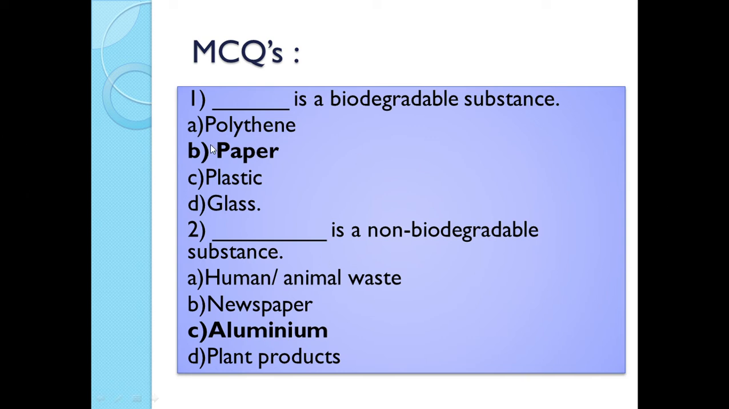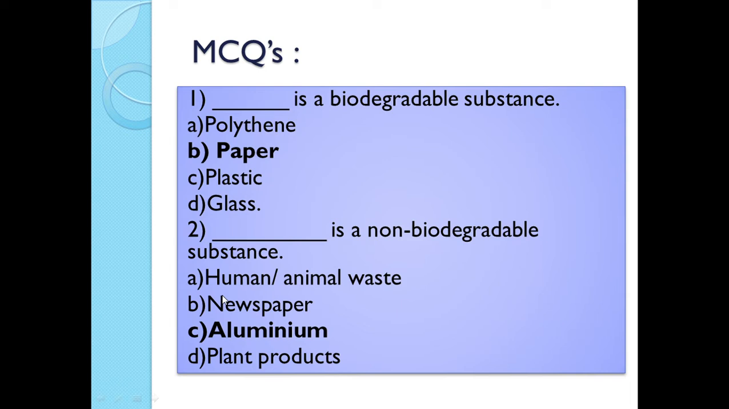First question is, dash dash is a biodegradable substance. The four options are polythene, paper, plastic, and glass. So the correct answer is paper. Paper is a biodegradable substance.